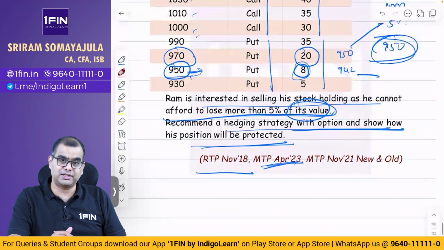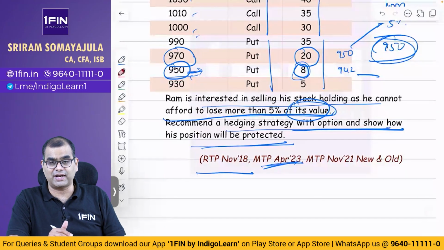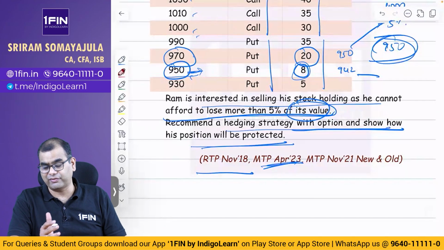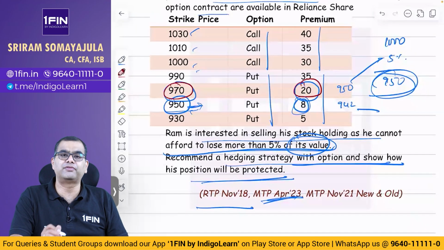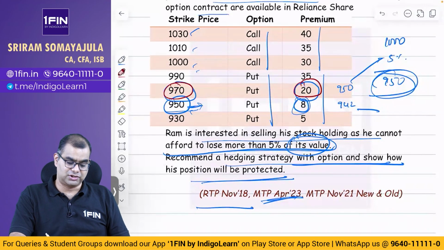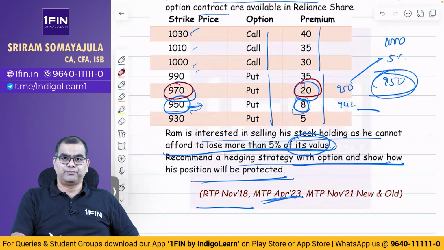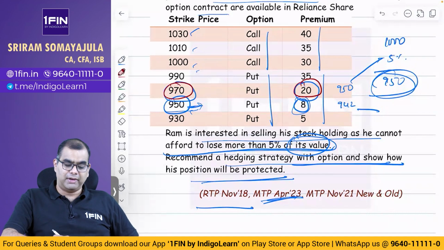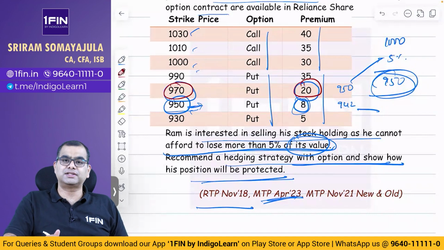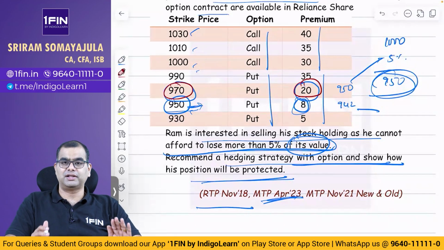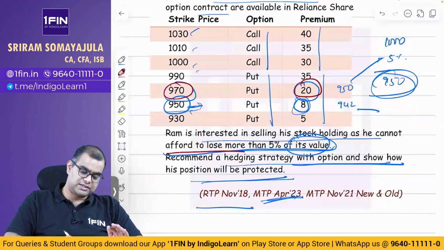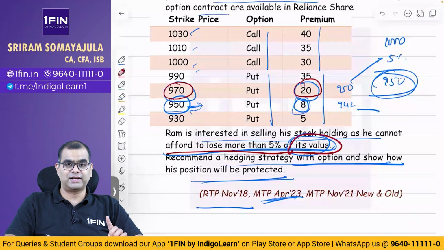But there is another interpretation that is possible, because some students have actually asked me and I think it is very logical. You buy a put at 970 and pay a premium of 20. Then what happens? If the stock price goes below 970, you can sell it at 970 minus 20. You will get 950 as a realization. So you can do it that way also, but they have not given it that way. Their logic is 5% of value. Nowhere have they said that you should also consider the premium as part of the total net realization that you are going to make.